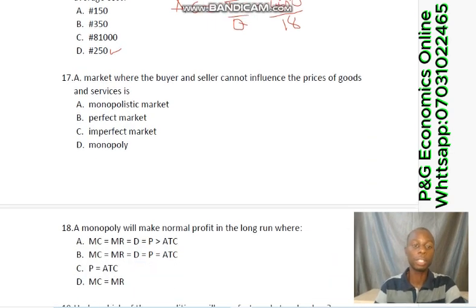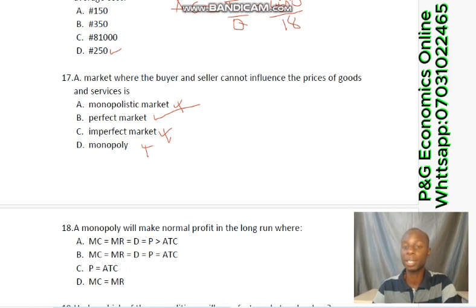So we move to question number 17. A market where buyer and seller cannot influence the price of goods and services is, well, it's not option A, which is monopolistic market. In a commodity market, the seller can influence the price of the commodity. It's an example of imperfect market. Also, option C says imperfect market. No. As a matter of fact, under imperfect market, the seller and buyer can influence the price of the commodity. It can never be monopoly. So the correct answer to that number 17 is B, which is perfect market.